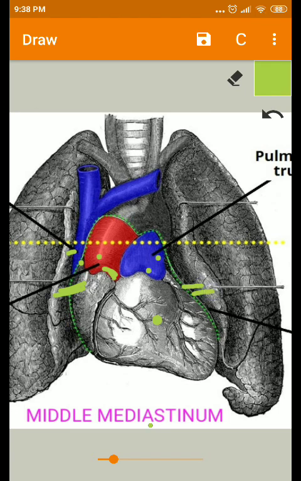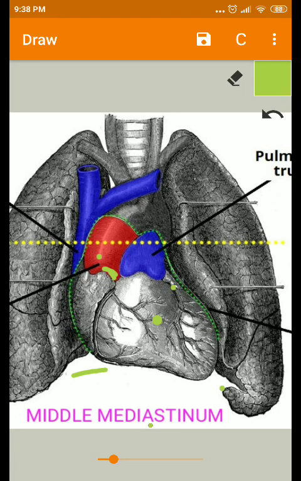Coming to the nerves, the phrenic nerve comes from the superior mediastinum to the lower middle mediastinum and finally supplies the diaphragm, and also the deep cardiac plexus, the nerves which supply the heart, and also the lymph nodes, called tracheobronchial lymph nodes.